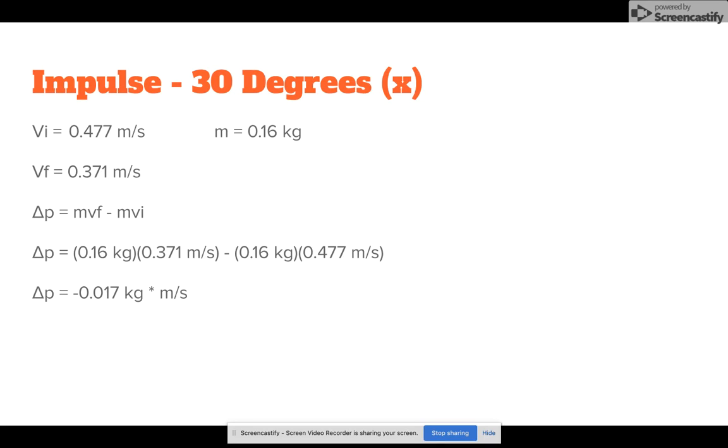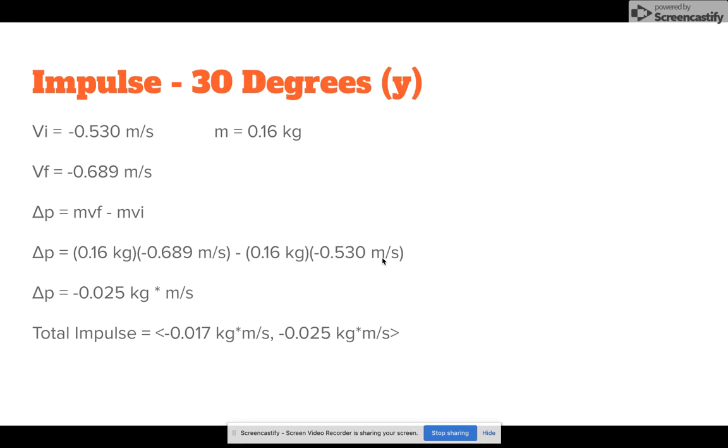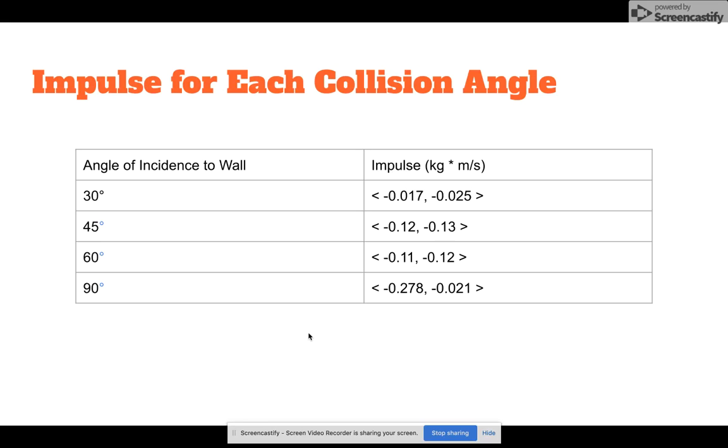Calculations for 30 degrees, this is the x component. We used the initial velocity in the x direction and the final velocity in the x direction as the velocities just before and just after the collision with the wall. And we plugged those into this change in momentum, or impulse, equation to find that the change in momentum was negative 0.017 kilogram meters per second, and also the mass of the pool ball was 0.16 kilograms. We did the same thing for the y component to find the total impulse.